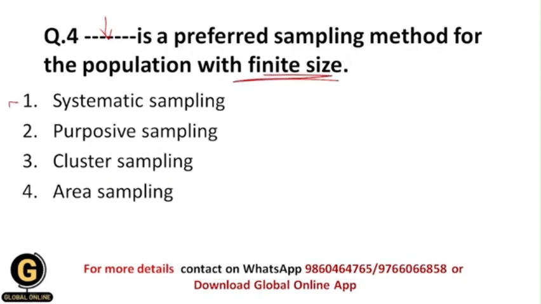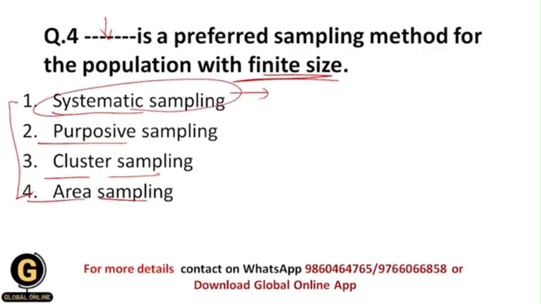Okay, next: dash is a preferred sampling method for a population with finite size. From these sampling techniques, which is the preferred one for a finite population: systematic sampling, purposive sampling, cluster sampling, or area sampling? As I told you earlier in this video, in the systematic sampling technique we know the size of the population.